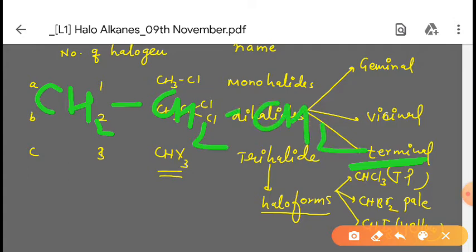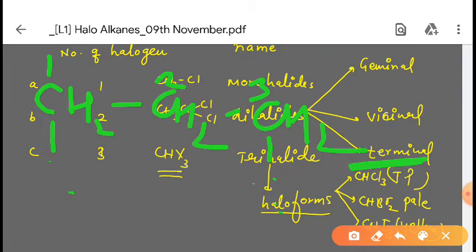This one is the first carbon, this one is second, and this one is the third carbon. If halogen is attached to the first and third carbon, then this type of compound is called terminal. I hope you have understood what is geminal, vicinal, and terminal.